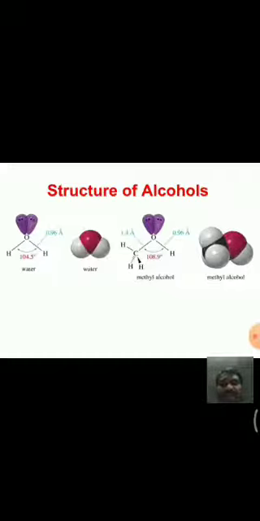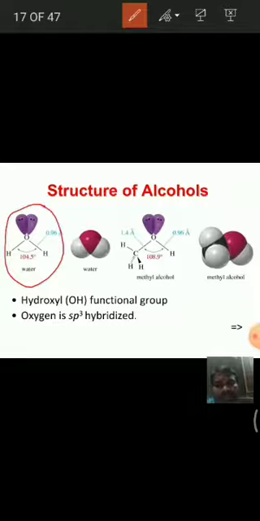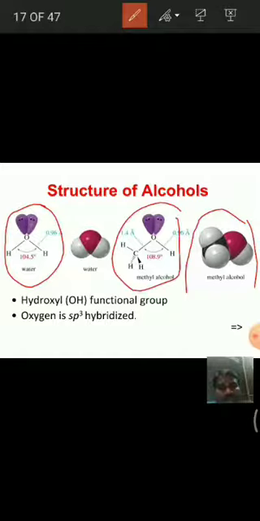Structure of alcohols is like this. See here, this is the structure of water, this is the structure of methyl alcohol. Here in case of water, the angle is 104.5 degrees. Here it is 108.9 degrees. And here the CO bond length is 1.4 angstroms, and OH bond length is 0.96, same as in water. And here the oxygen is sp3 hybridized.